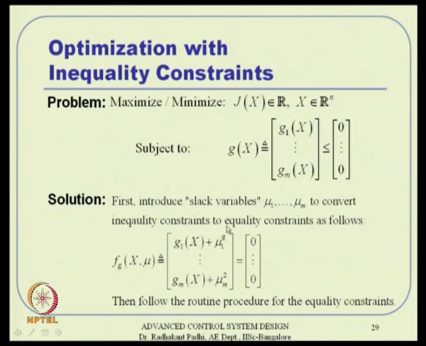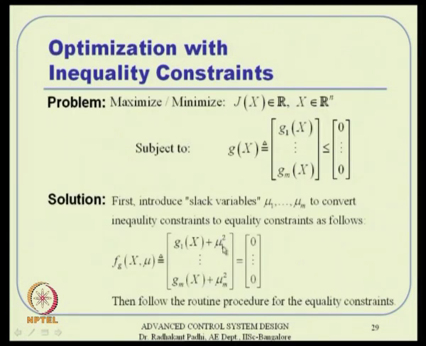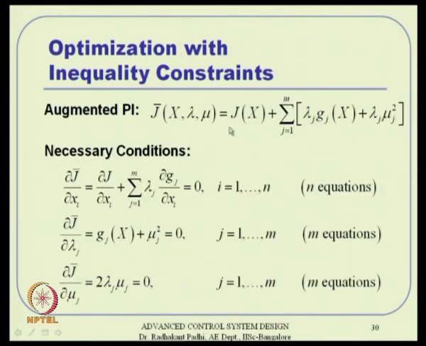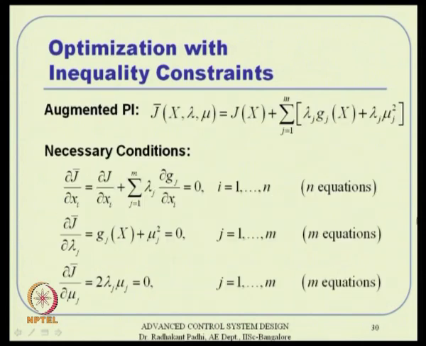So, let us proceed with this. We now have an equality constraint, and we have a cost function to minimize. So, we know how to do it anyway. We formulate this J bar, which is a function of x, lambda and mu also, because mu is also a free variable here. So, we put it together, and then we use these lambdas. The summation sign is written as an alternative to vector matrix notation. You can also write lambda transpose times all these vector equations if you want to, but this is more elaborately written in terms of the summation sign.